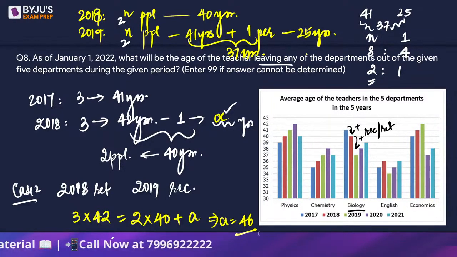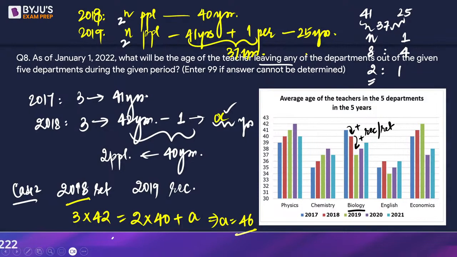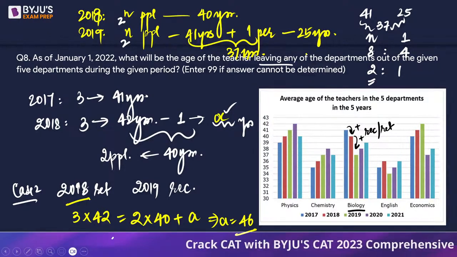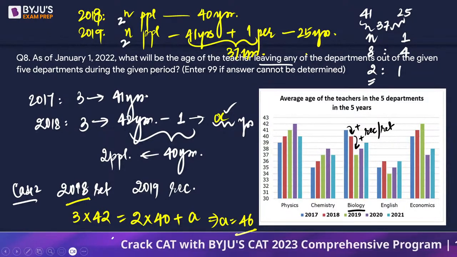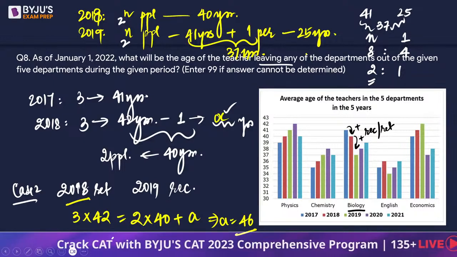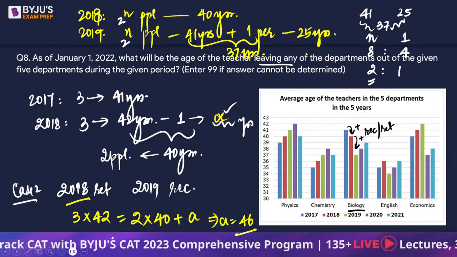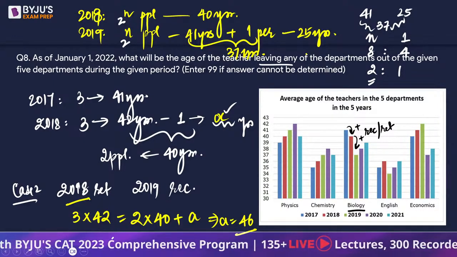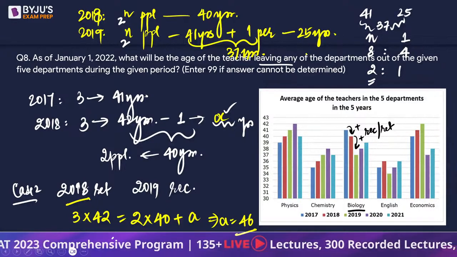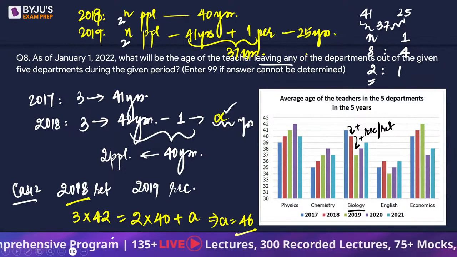Okay? Now this is 46 years, in which year? In 2018. In 2018 he is 46 years old. 4 plus 42 is 46. So A is going to be 46. But we are looking at the year 2018, right?